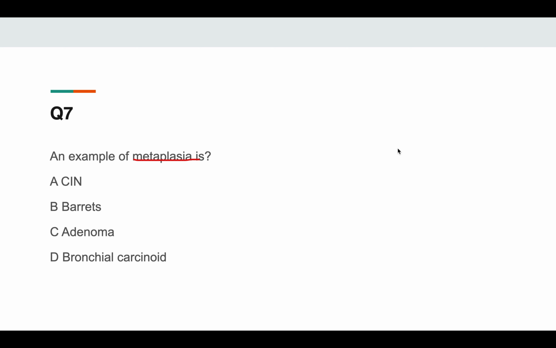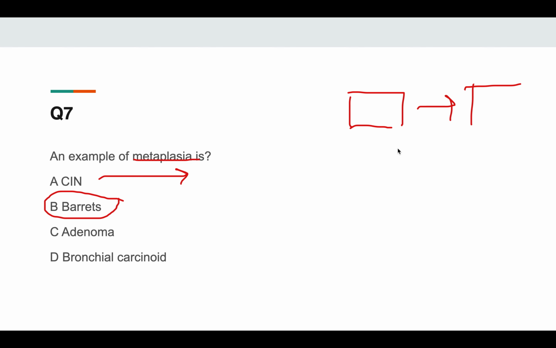Going to question number 7, an example of metaplasia is. So in this, we have just discussed, the answer will be Barrett's. CIS is carcinoma in situ. Carcinoma is not a type of metaplasia. Metaplasia is just a change of one mature epithelium to another mature epithelium. Adenoma is a benign glandular tumor. Then carcinoid is again a type of tumor. So only Barrett's is a type of metaplasia.